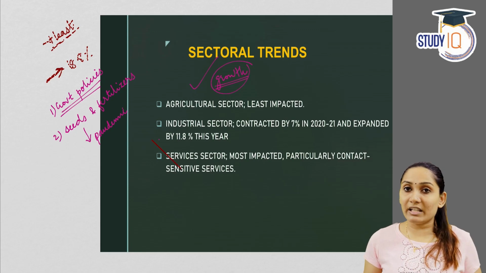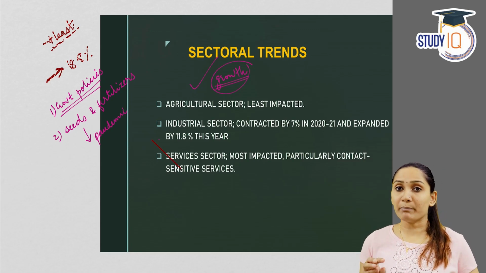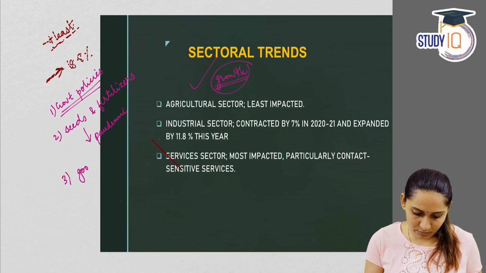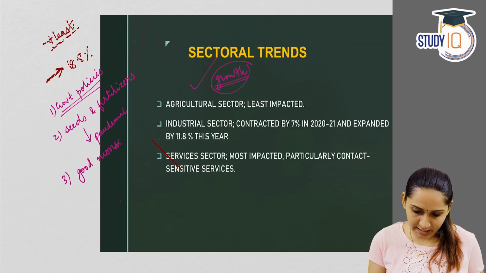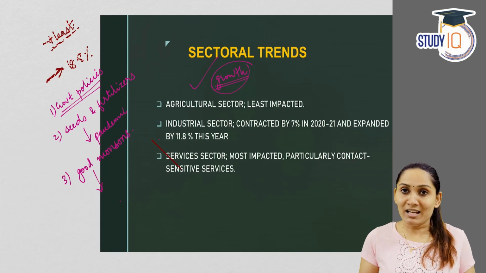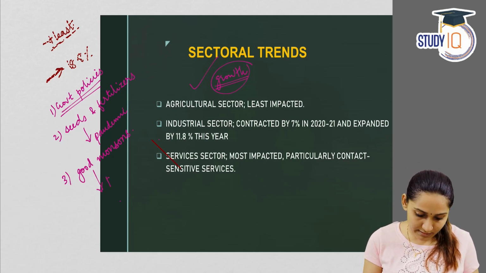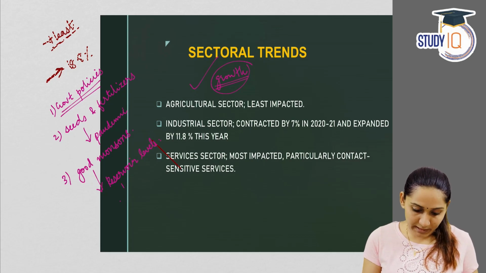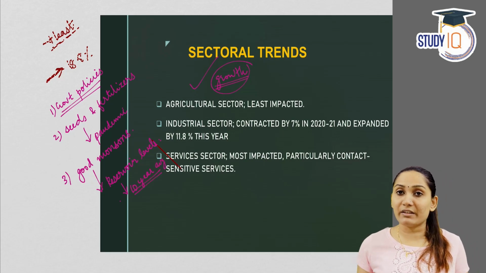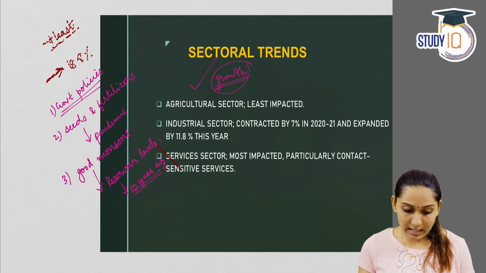And third factor, even though that's a natural factor that is very important for India, that is good monsoons. So good monsoons were also a blessing for India's agricultural sector. And the evidence to prove that there were good monsoons in India is that the reservoir levels have been higher than the 10-year average. So reservoir levels were high, which means that India received a very good monsoon last year, in the last financial year.